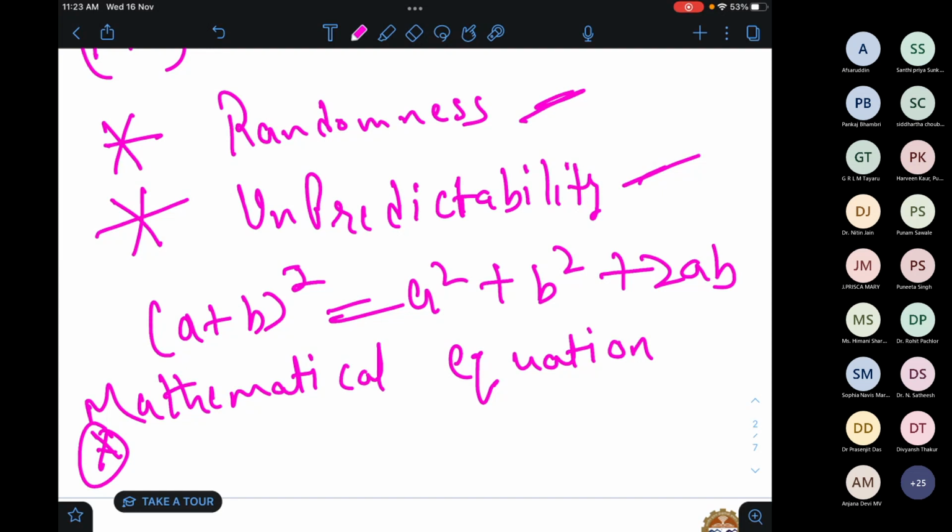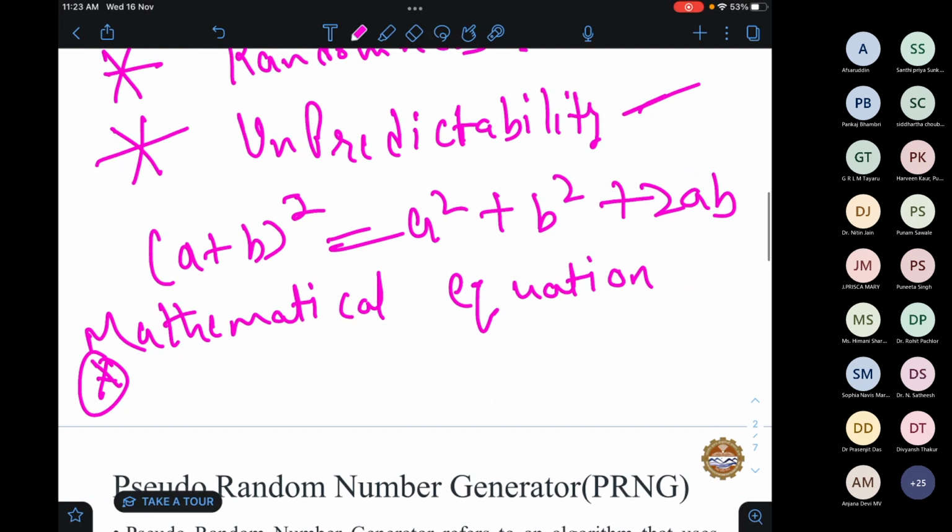Sir, if some equation is considered, then it will automatically generate a fixed number. It is not a random number. If I consider y equals x plus 1, then it also produces fixed numbers. So how will it be random?